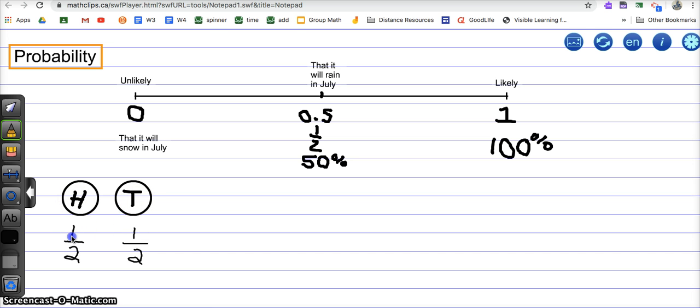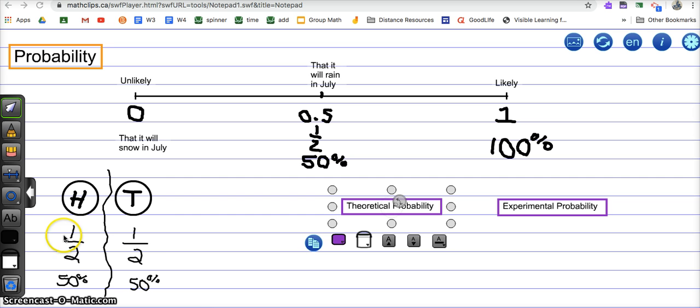Heads, there's only one scenario. When I flip a coin, it could be a head. So that is why there is a 50-50 chance: when you flip one coin, you have a 50% chance of landing on heads or landing on tails.